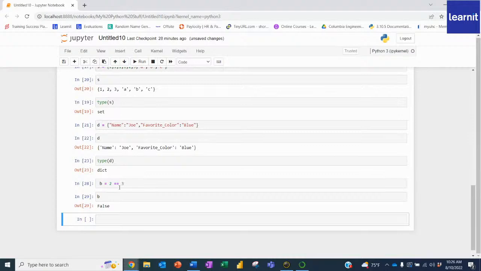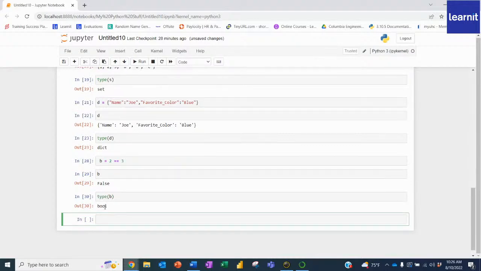Because 2 is not equal to 3. So depending on what that variable says, now I can do the type, and it's going to come over as bool, which is just an abbreviation for Boolean. So once again, I will type in the b there, do shift enter, and you'll see that type is a Boolean. So this is really amazing information as a foundation for Python data types.